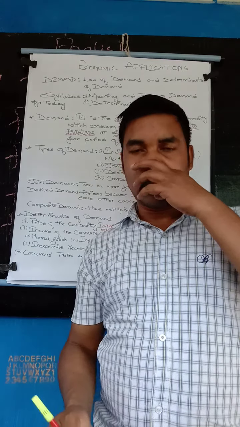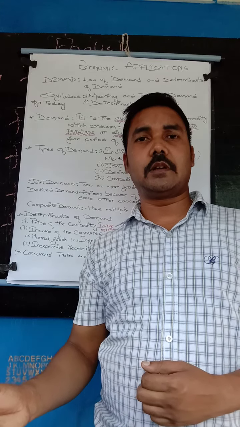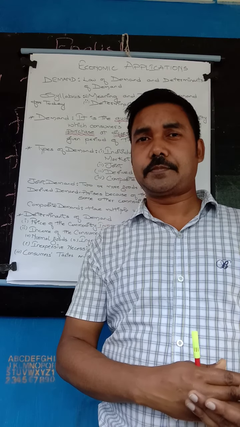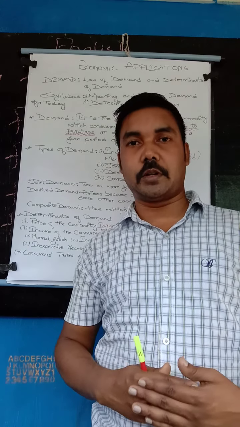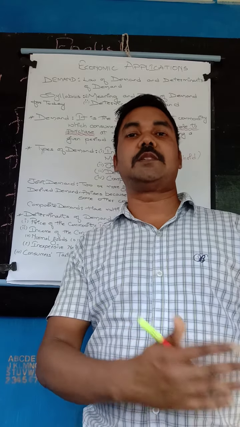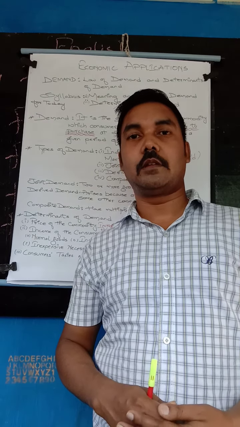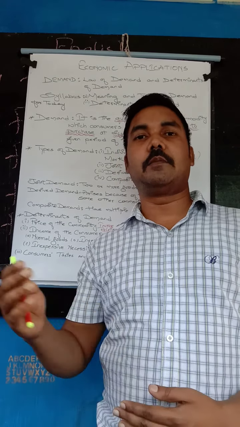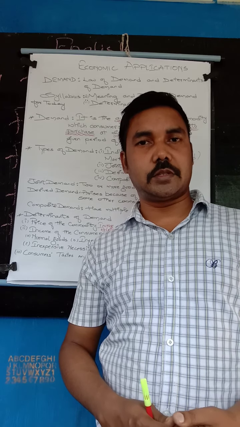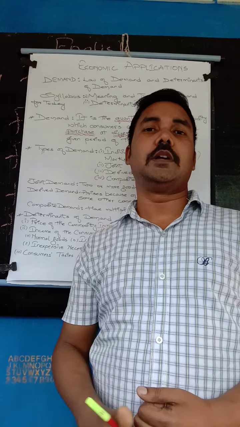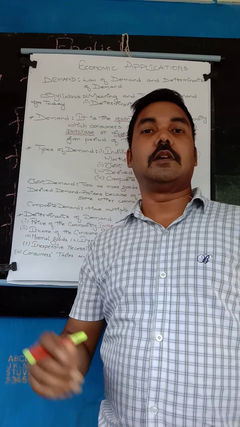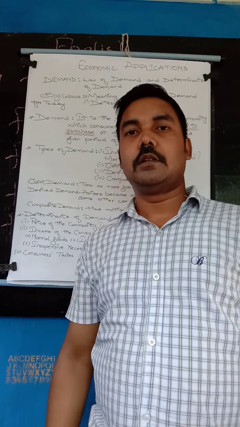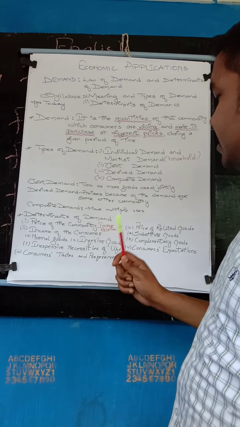And when the consumer likes and appreciates the product, finds it very tasty and delicious, or gets maximum satisfaction from consuming it, then the demand for that product is going to increase. And when the product dissatisfies the consumer, when the consumer doesn't like it, then the demand for that product is going to fall or decrease. This is what is meant by consumers' taste and preferences.